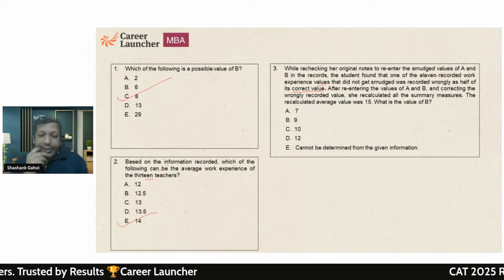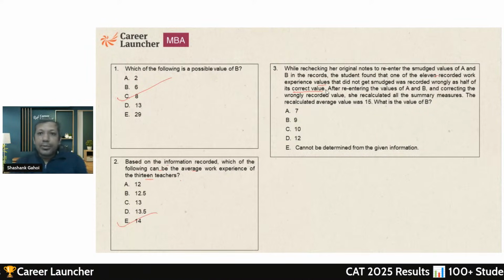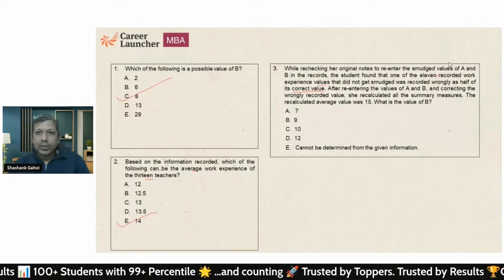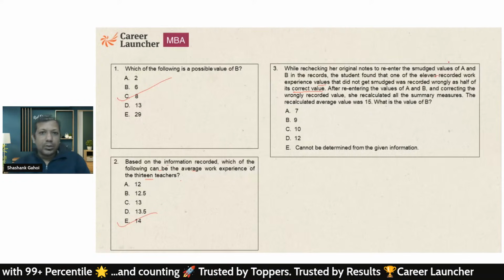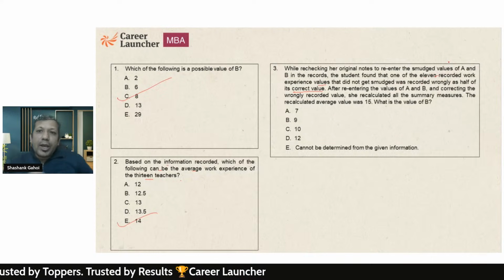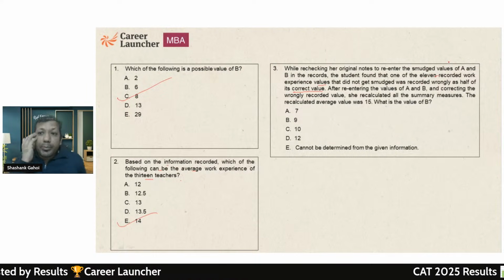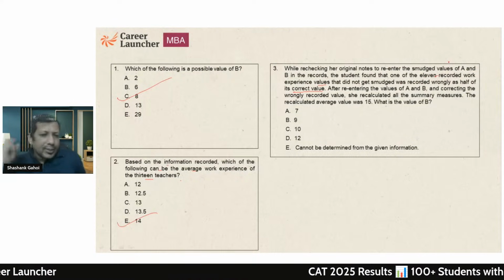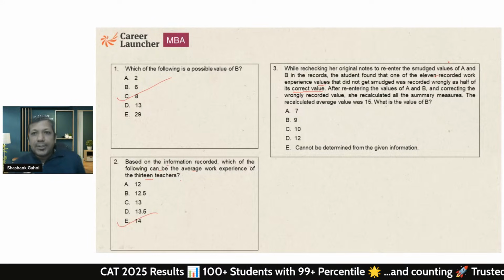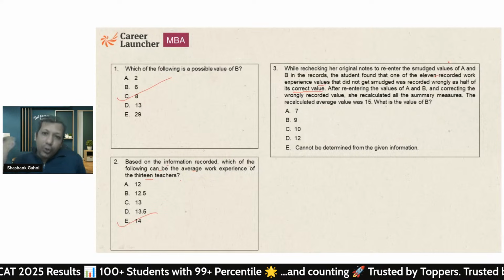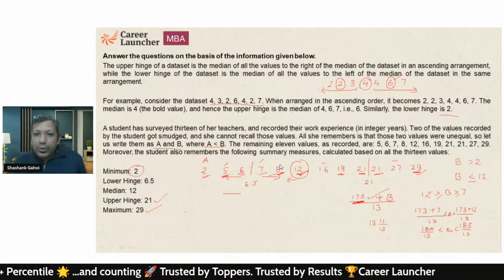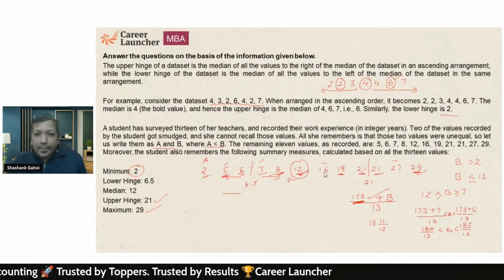Okay, so it is saying that one of the 11 recorded work experience values, one of the 11 values, is actually half of the actual number, and after re-entering A and B, she also corrects the wrong value, and the final average comes out to be 15. What is the value of B?